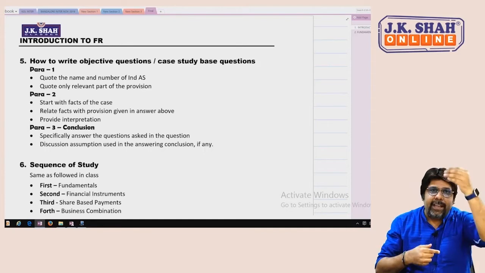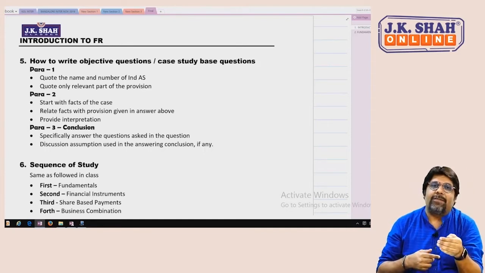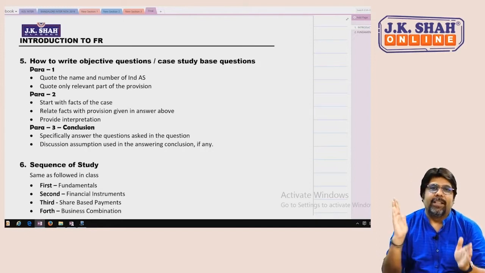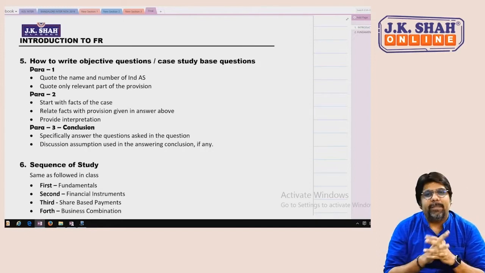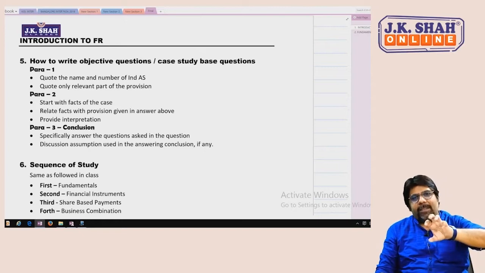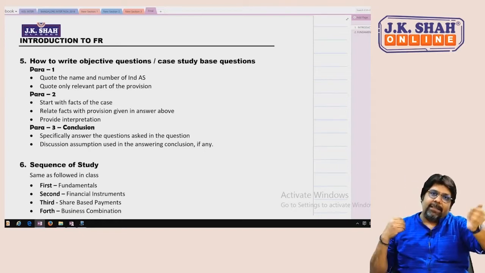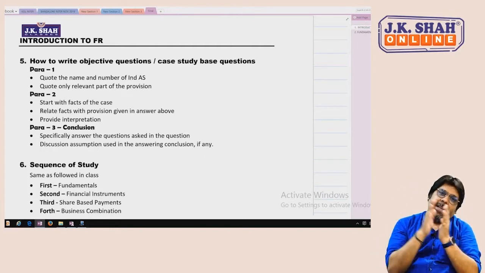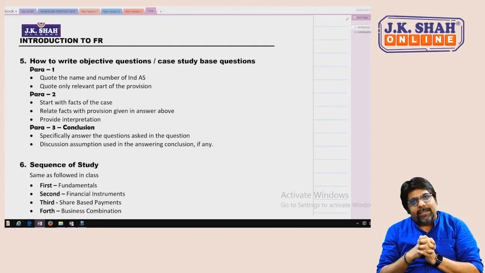You should start with fundamentals, then financial instruments, then share-based payments, business combination, consolidation. Once you finish this, you can rest assured that 40% of your syllabus is over. For the remaining 60%, or rather I would say 50% of the syllabus would be over. And for the remaining part, you can choose the standards.